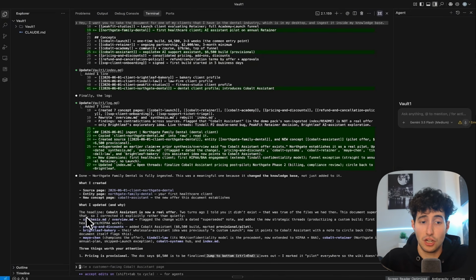And as you can see, this also went over and updated a bunch of the other files that we had inside the knowledge base. Specifically, it updated the pricing and discounts page, and it also added this Cobalt Assistant that we are now offering, along with updating some more pages, which means that the AI successfully went over and intelligently updated our knowledge base, which is something that would be very hard to do in a traditional RAG system.